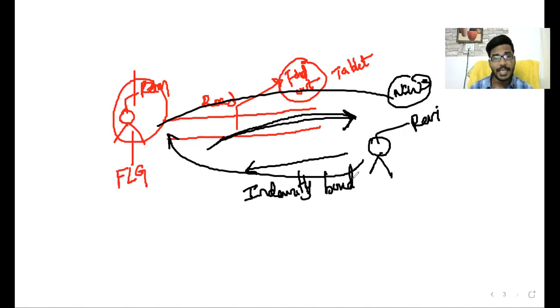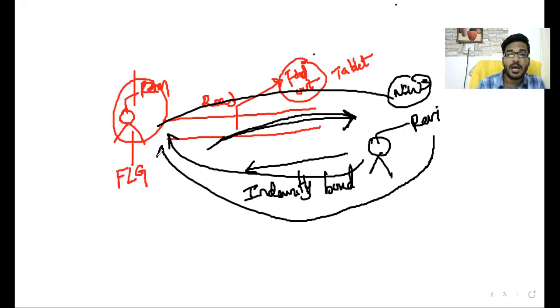Then what I mean to say here, you will give an indemnity bond. What is an indemnity bond, sir? Here we give an indemnity bond. What is the indemnity bond? Sir, Ravi says, make a promise to Ram: "Ram, don't worry."